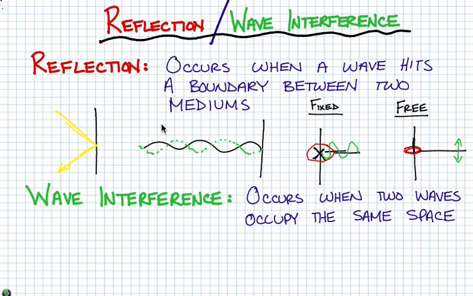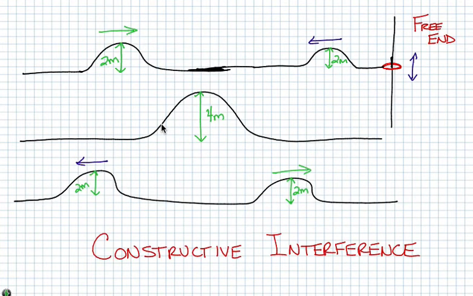Reflection: a wave hits the boundary between two mediums, and it's going to reflect in some way or some portion of it. And wave interference occurs when two waves occupy the same space at the same time momentarily. We have two examples: constructive interference, which is when two waves are traveling either both above or both below the equilibrium point. Important to realize you can have constructive interference for two troughs. They just have to be two of the same, two crests or two troughs.